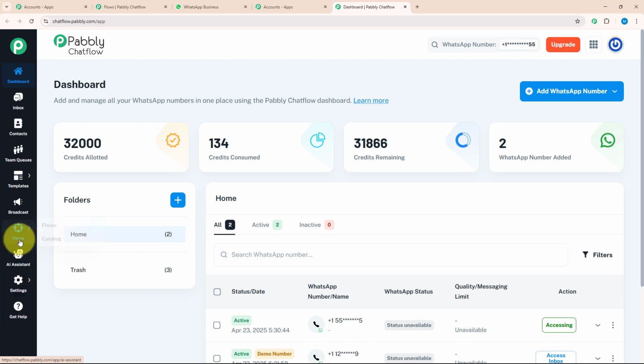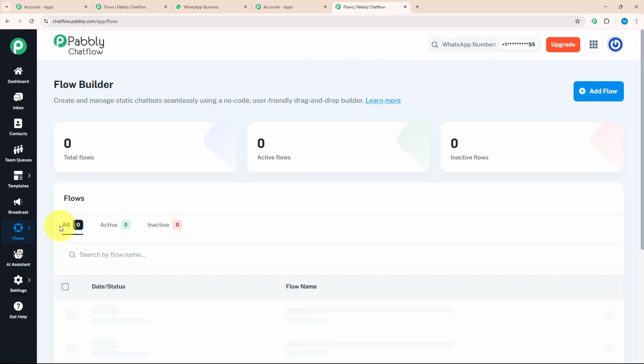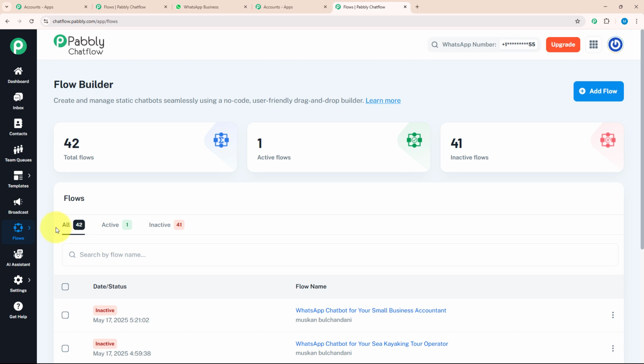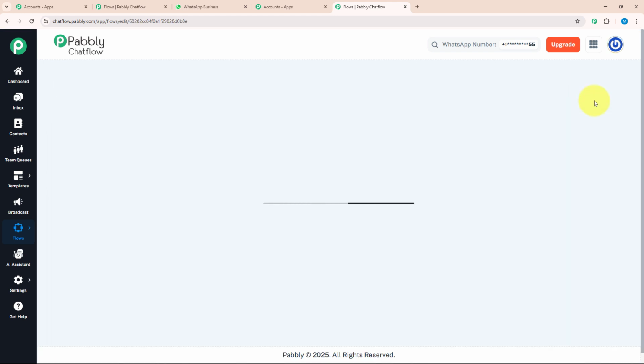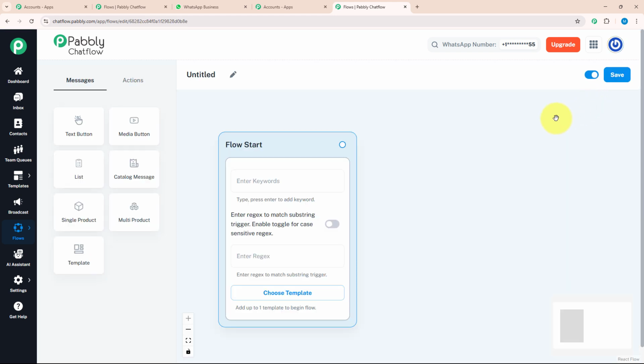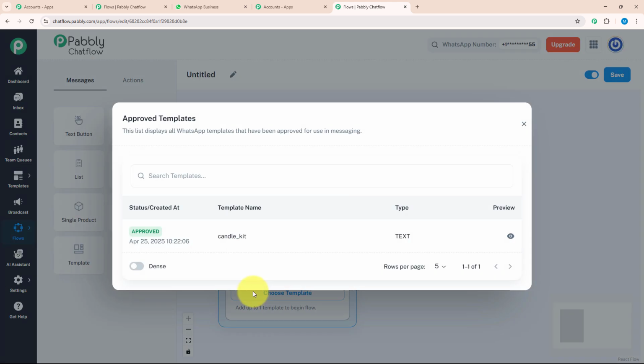Okay, as we got to know about each feature, let's get started building the flow. For that, you need to click on the flow option and you will land on the flow builder page. Over here, to create a new flow, you need to click on the add flow button in the top right corner. As soon as you click on that button, you will be redirected to this page. Over here, you can see a window is open named Flow Start. Inside this, there are keywords, regex and choose template. Let's see each feature individually. Choose template is a feature where you can choose your created template to give a personalized touch to your chats.